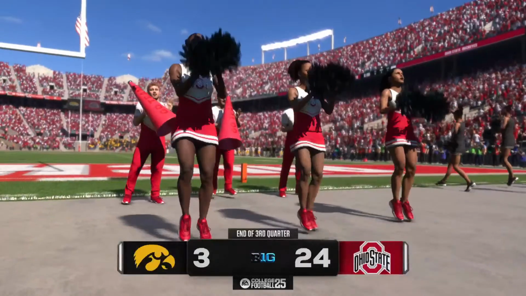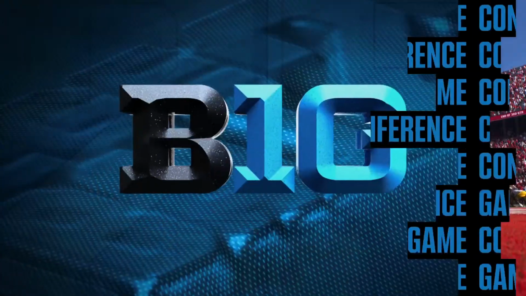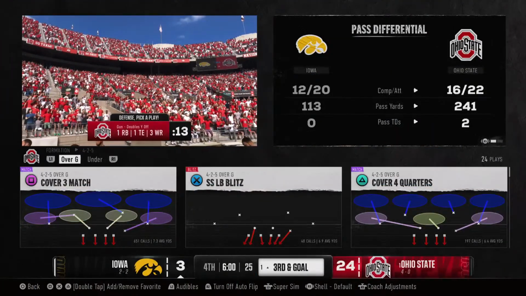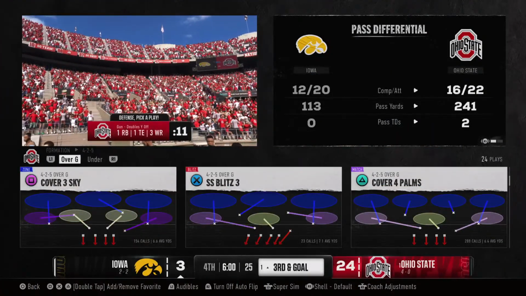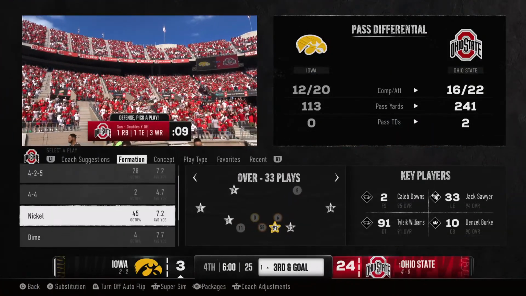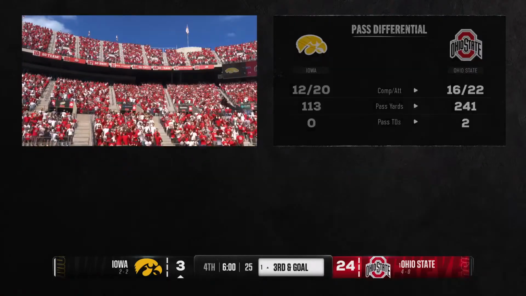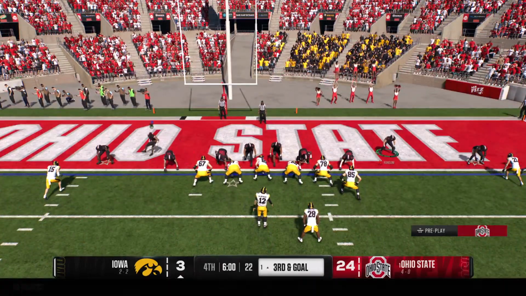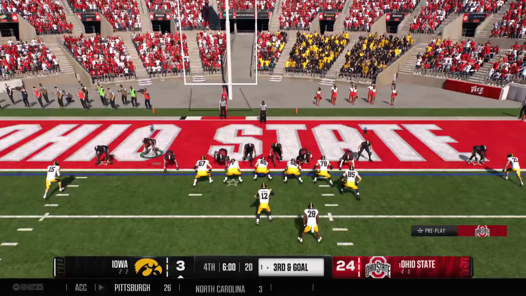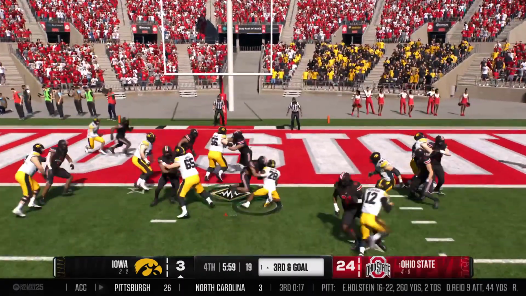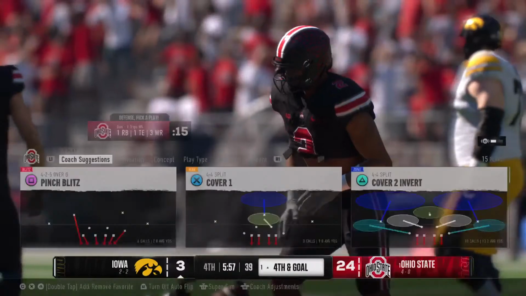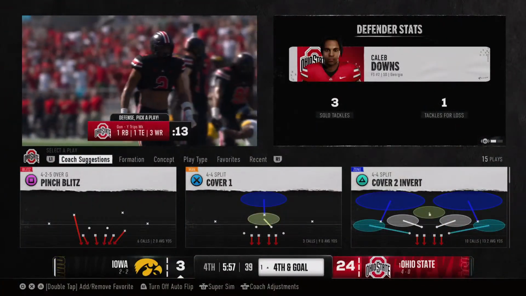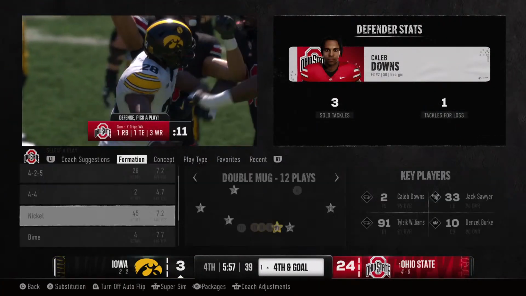Well, guys, Ohio State has the lead here. And as we switch ends of the field, let's take a quick look at the national rankings. They'll try to open the quarter by cashing in on this big opportunity deep in the red zone. Trying to make their way to the promised land on 3rd and goal. They bring him down, and he's going to lose a yard on that one.